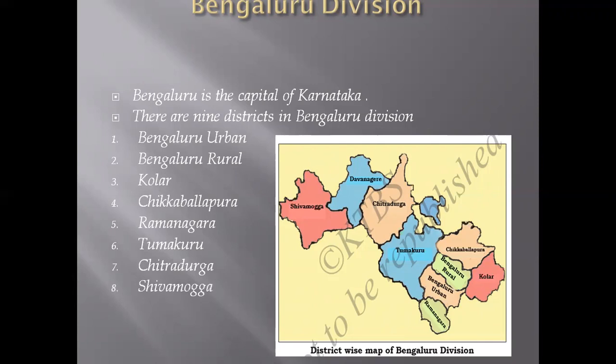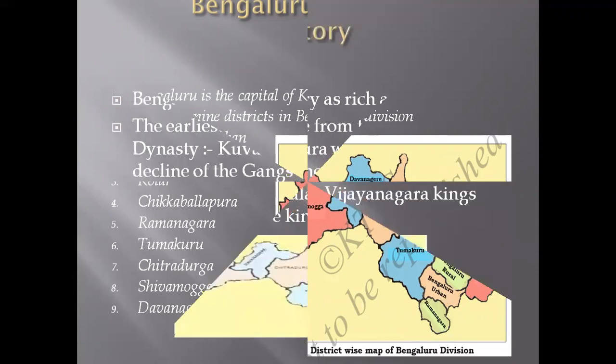There are 9 districts. Which are those? Bangalore Urban, Bangalore Rural, Kolar, Chikkaballapura, Ramanagara, Tumakuru, Chitradurga, Shivamogga, and Davangere. These are the 9 districts we can see in the Bangalore division.